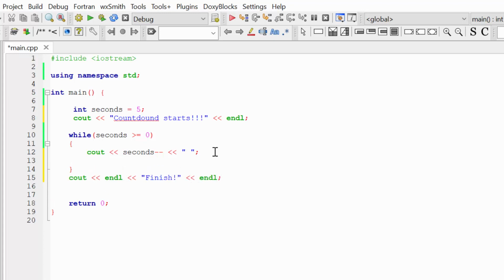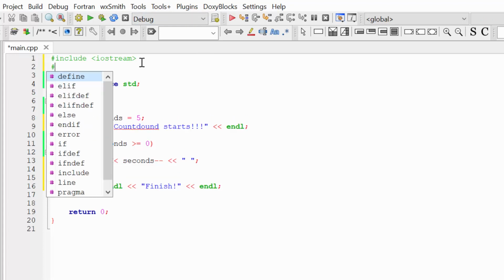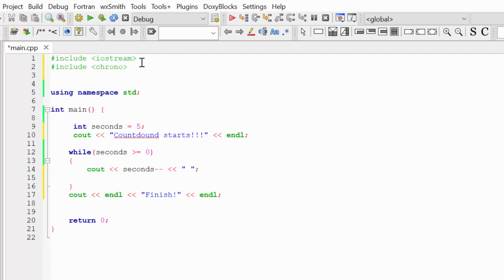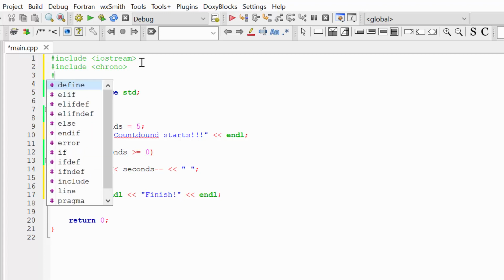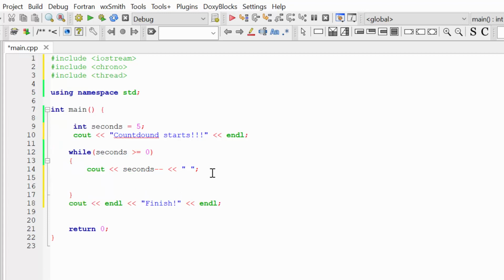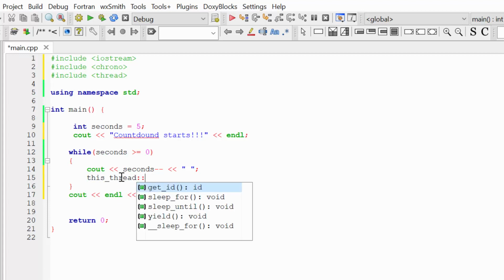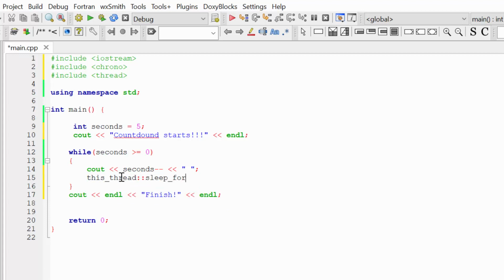Okay, and now we need to create this delay for our loop. For this purpose, I'm going to use a library called chrono. Chrono is a library that provides us with access to date and time variables. And another library I'm going to use is the library thread. And now after my string where I write the seconds, I'm going to write the next line of code, this_thread::sleep_for. So that's actually why I needed this library thread to use this command sleep_for. It's part of the thread library.